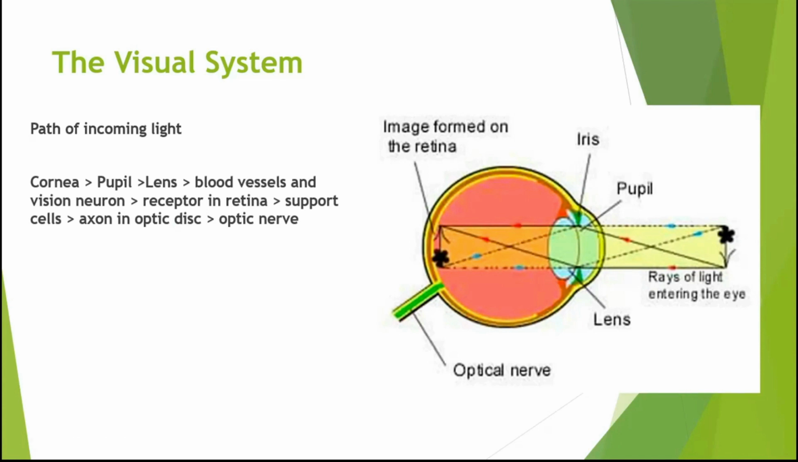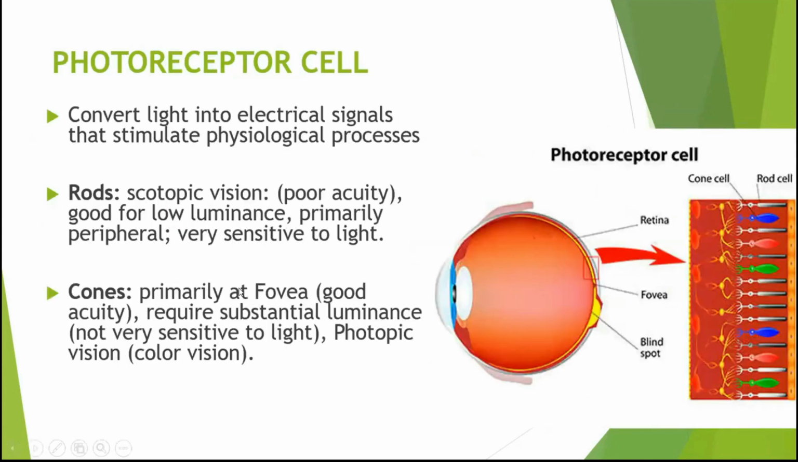And then the retina. Where's the retina? Here. In the retina, there are photoreceptors, like what I said a while ago. We have the photoreceptors here. The photoreceptors convert the light into electrical signals, and the electrical signals stimulate the physiological processes that happen after that.